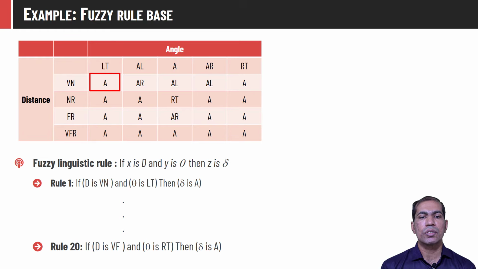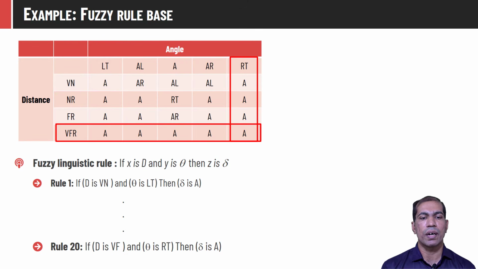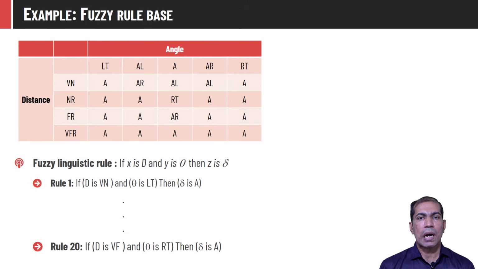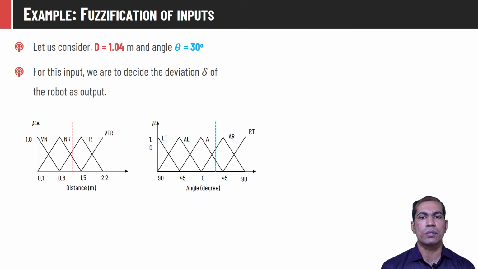We can interpret this rule as: if distance is very near and angle is left, then the robot should continue moving in the ahead direction. Similarly, we can interpret all these rules in the same way, and the last rule we can interpret like: distance is very far and angle is right, then also the robot should continue moving in the ahead direction. Out of these 20 rules, only a few rules will fire at a time, so we need to calculate which rules will fire and what will be the strength of each of the fired rules.